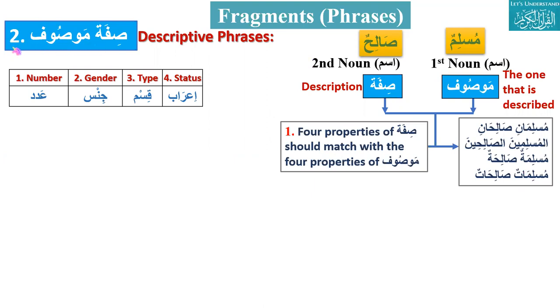Brother Hamid, first, sifa mawsuf. What is the important thing in sifa mawsuf? The properties of sifa should match the properties of mawsuf. The four properties are number, gender, type, and status.